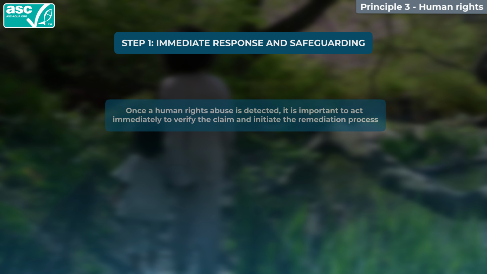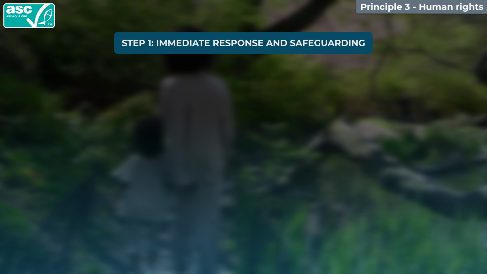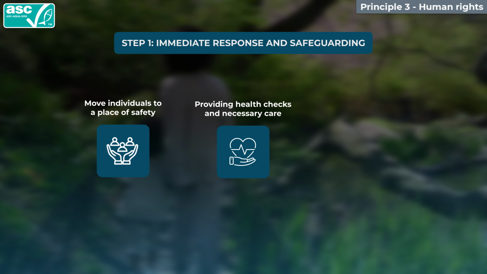Once a human rights abuse is detected, it is important to act immediately to verify the claim and initiate the remediation process. A first step is usually to promptly remove any children found in child labour or individuals trapped in forced labour from danger and move them to a place of safety. Ensuring the safety and well-being of the affected persons is paramount.